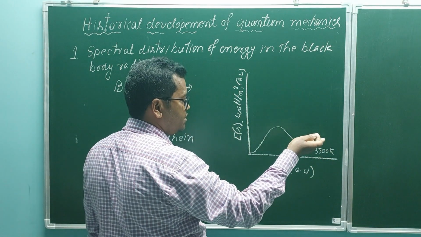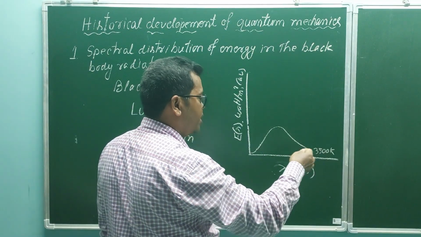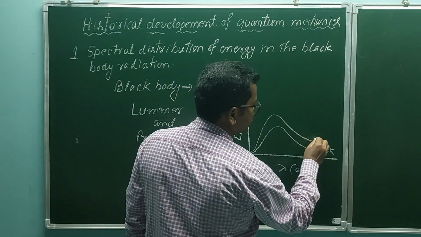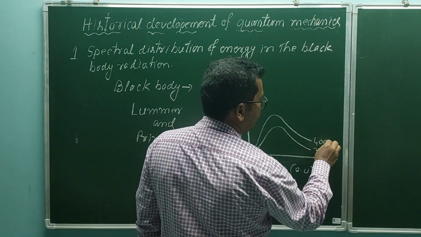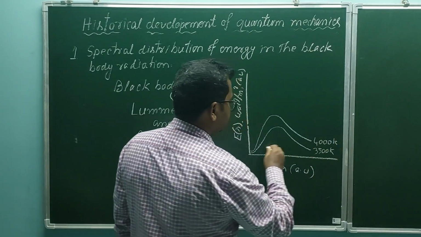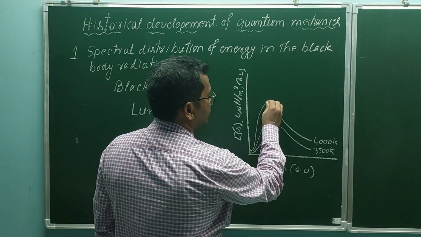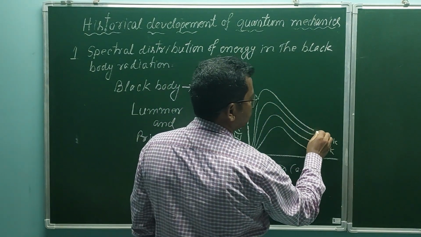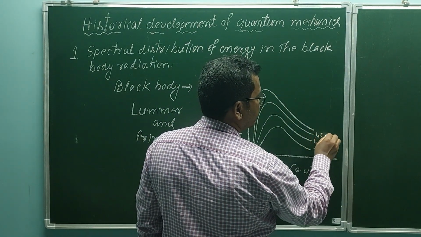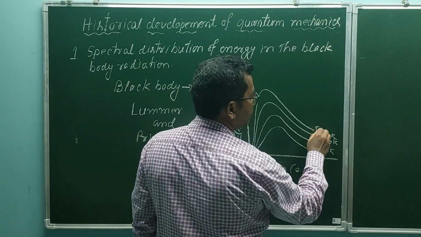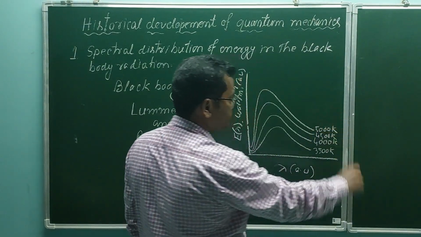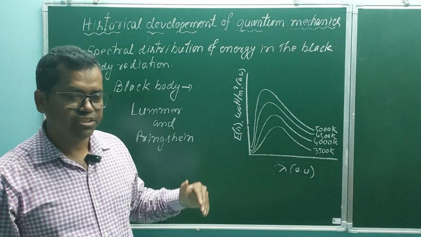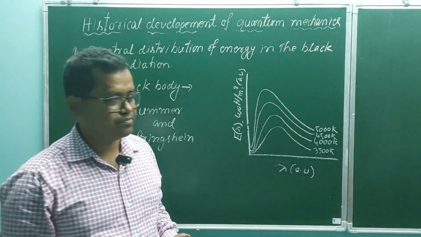Next, as the temperature increases, they got another curve like this, say 4000 Kelvin. As the temperature increases further, they obtain the curve like this, so this is 4500 Kelvin and this is 5000 Kelvin. So these are the experimental curves obtained by Lummer and Pringsheim on blackbody radiation.